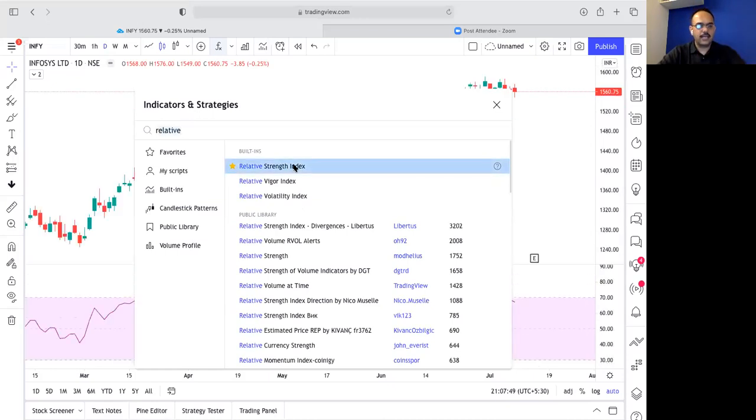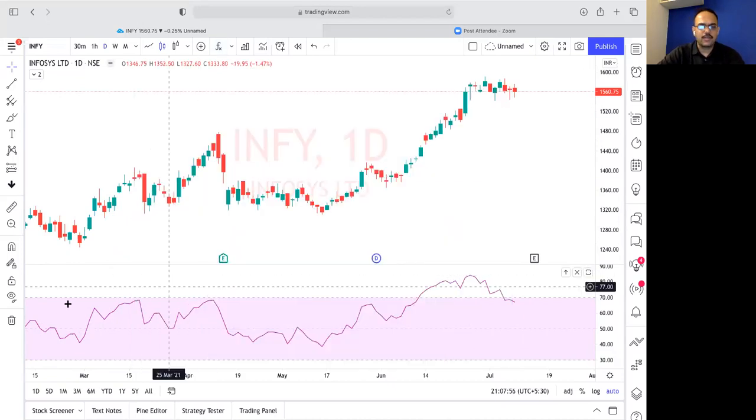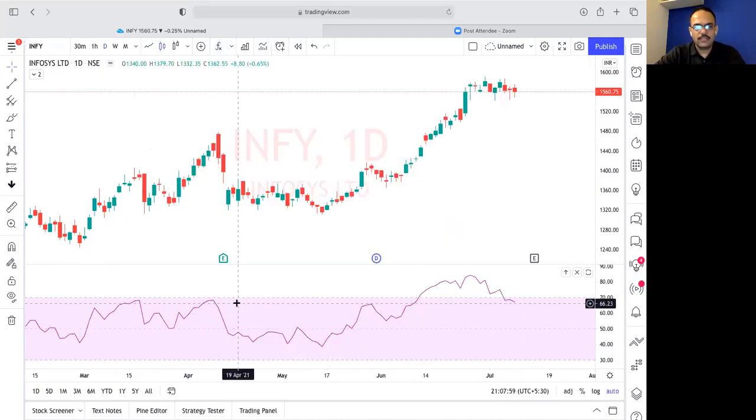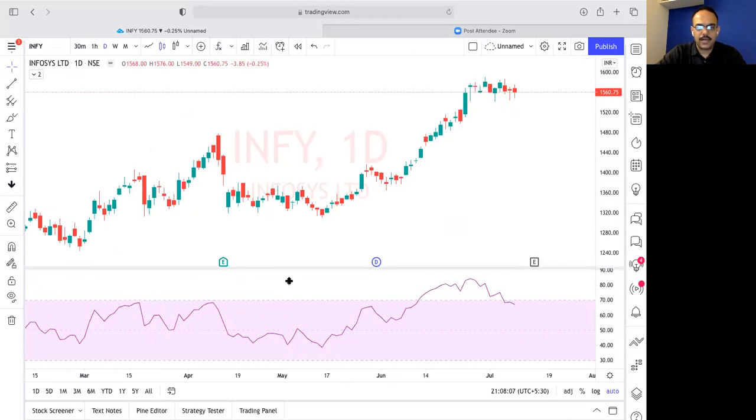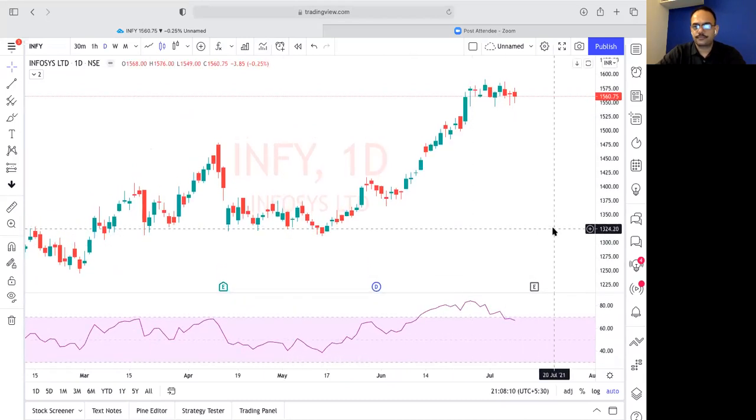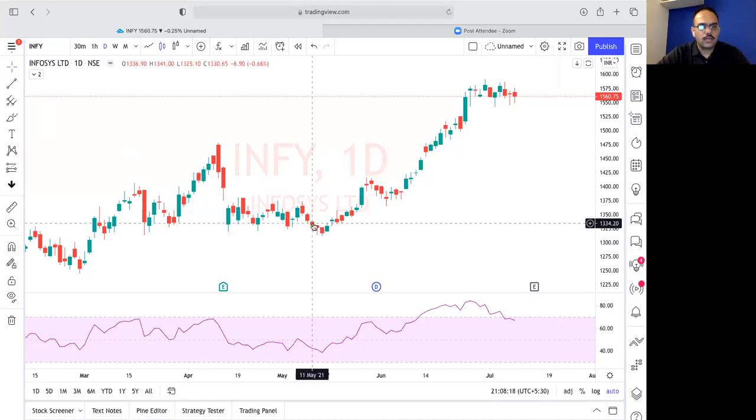Okay, click once. It will come here. You can see on your chart on the left hand side, something has popped up. So you close this. If you have pressed 2-3 times, you can always delete it. So once you have the RSI on your Infosys chart, let me know. Then we will move ahead. Everyone is having the Infosys chart overlay? Yes. Okay.